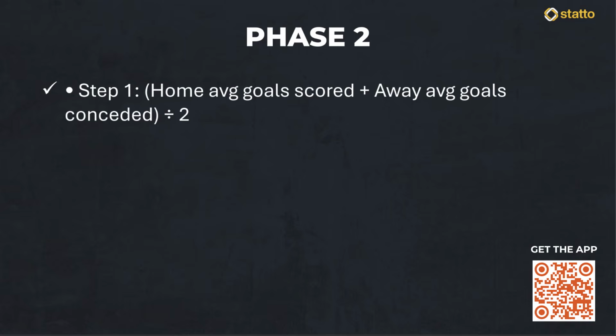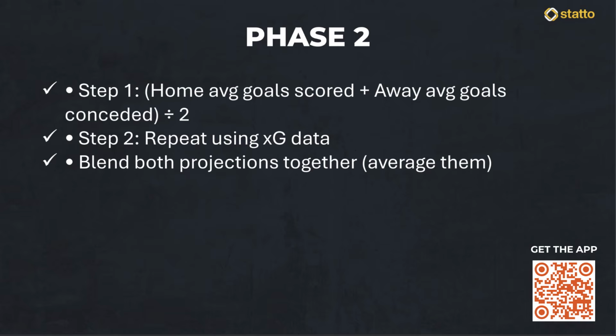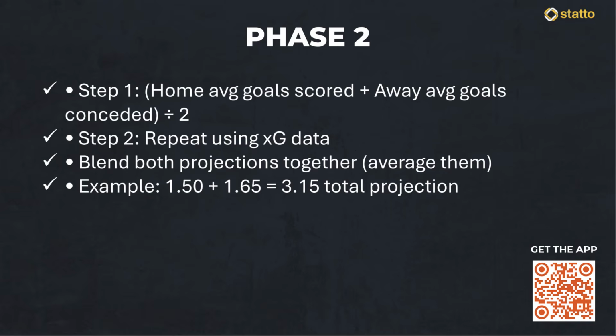Then, we do the exact same thing but using the expected goals, or XG, data. That leads us to a crucial step where we blend those two numbers together. By averaging the goal-based projection with the XG projection, we get a much more accurate picture of what is likely to happen. For example, if we were looking at a match between Manchester United and Liverpool, and our math tells us that United's blended projection is 1.50 and Liverpool's is 1.65, we simply add those together.